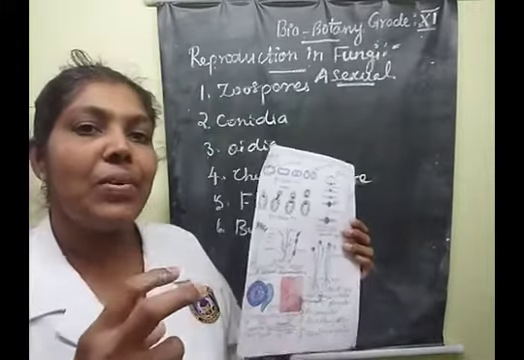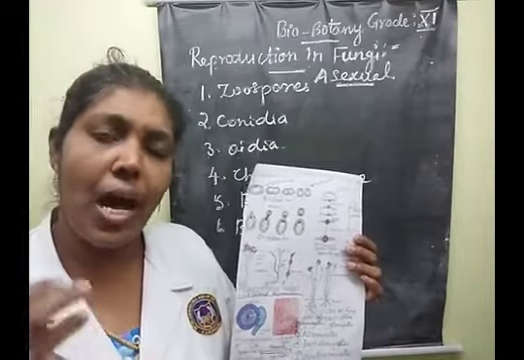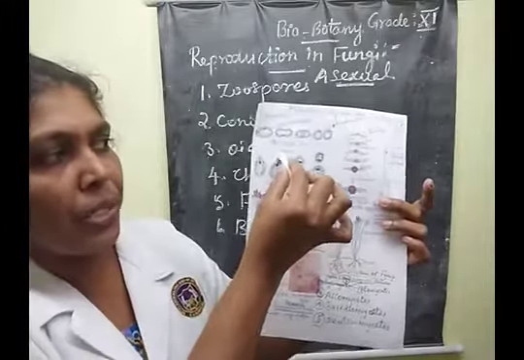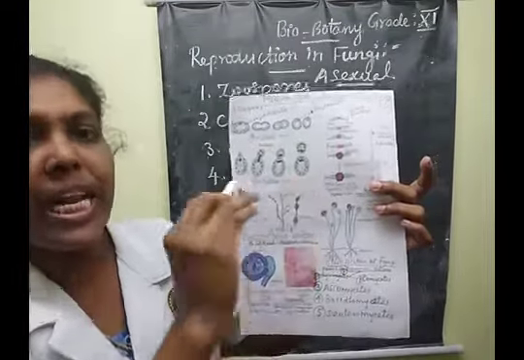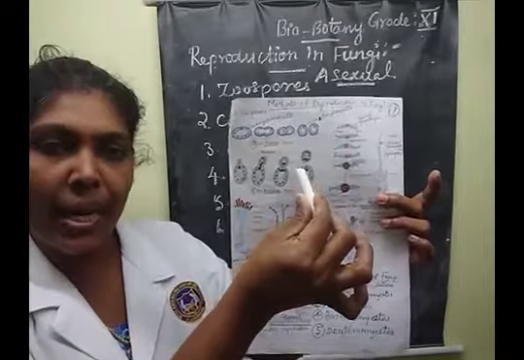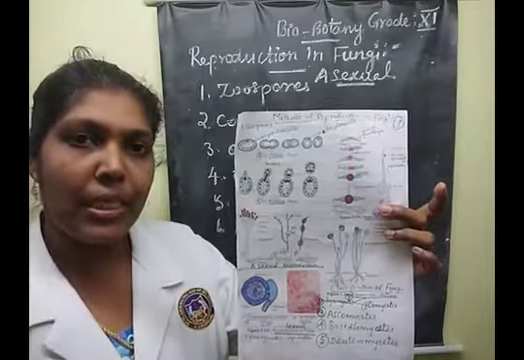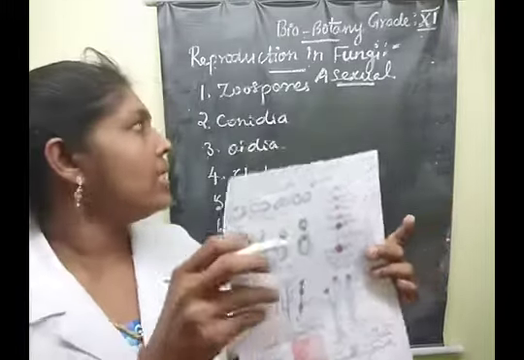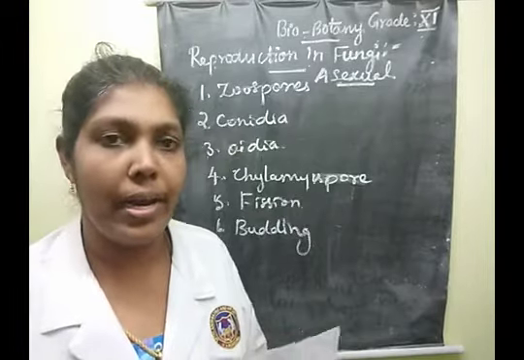Budding means an outgrowth-like structure is produced on the parent thallus or parent cell. That outgrowth separates from the parent and finally becomes independent. Clear, children? These two, fission and budding, occur in Saccharomyces species, which we commonly call yeast. Understood? So these are the methods of asexual reproduction in fungal organisms.